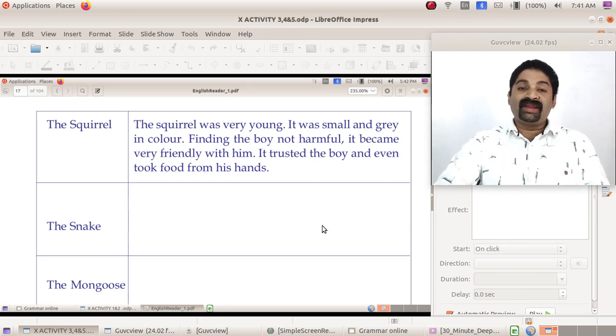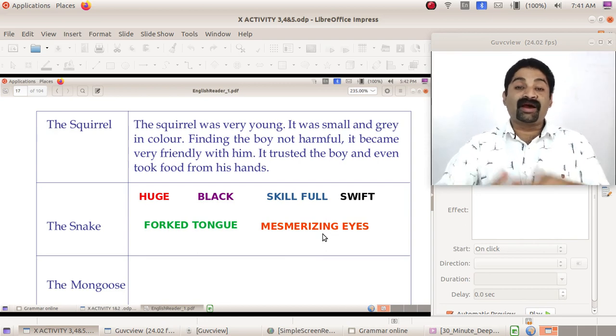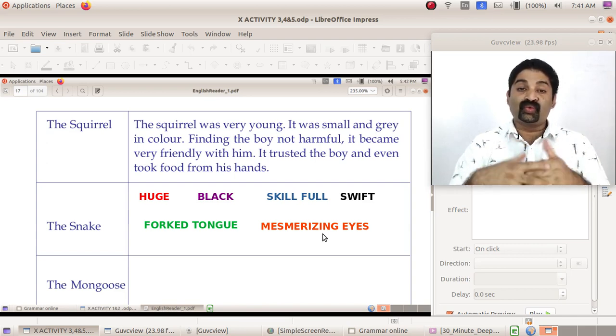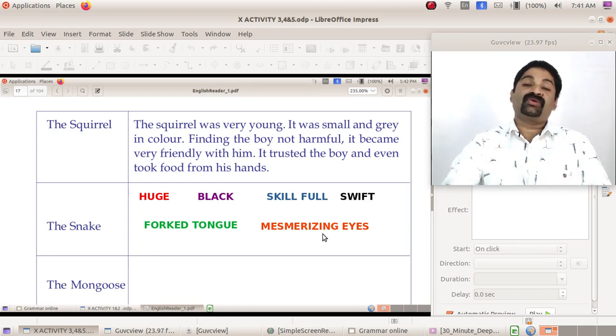But if you move to the snake, I can give you certain hints, but you have to do it in your own words. It was huge, black, skillful, and very swift, moving very fast. It had a forked tongue. It had mesmerizing eyes. You have to form these into sentences. So we can say the cobra was a huge black cobra. It was very skillful, and it moved and struck very swiftly. It had a forked tongue. So you can prepare it.